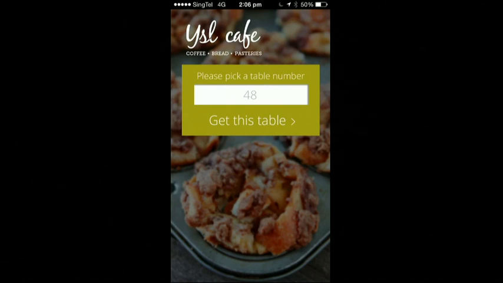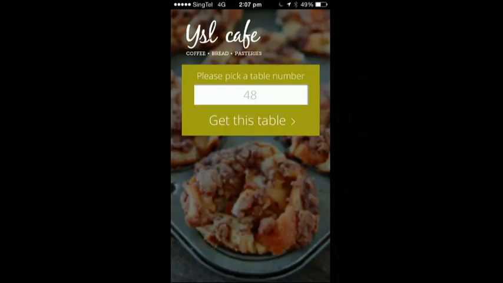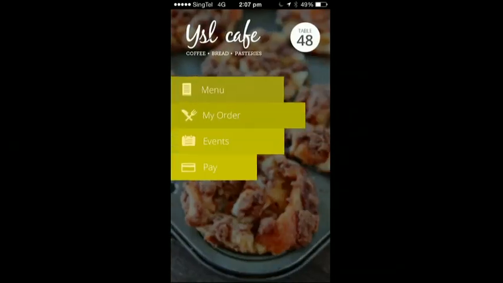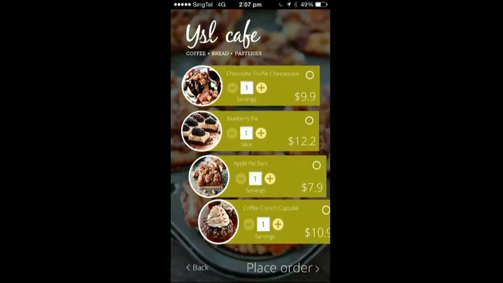And this perishable inventory view is extended beyond just the product catalog. It also includes a merchant's day-to-day operational inventory, such as the number of tables that are available at a certain merchant outlet. So here, TIBCO Engage is suggesting to me that table number 48 is made available. And I'm going to take that, and I'm going to head to the menu.